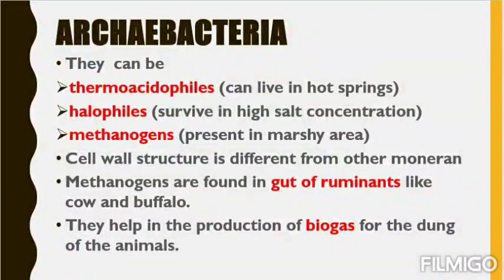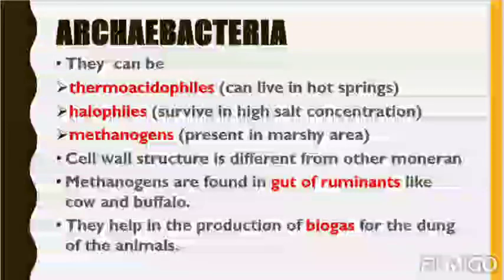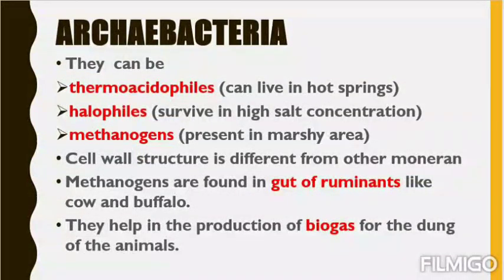Halophiles. Halophiles means the bacteria that can survive in high salt concentration, those living in deep ocean. Then methanogen, present in marshy area, dirty area. They are methanogens because they can produce methane gas. You know methane gas, that is also called as biogas. So as they can produce methane, that is why they are called as methanogens. You can easily find it in marshy area or dung of any ruminant.